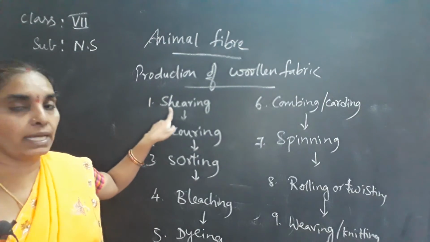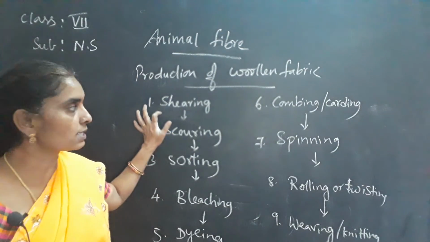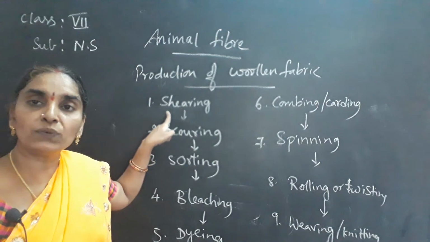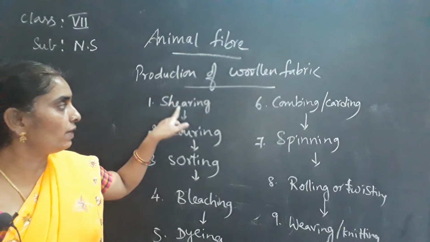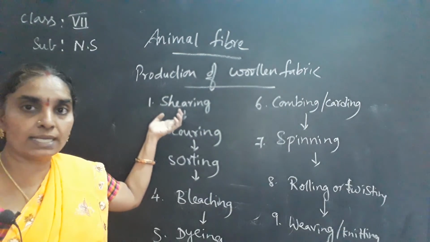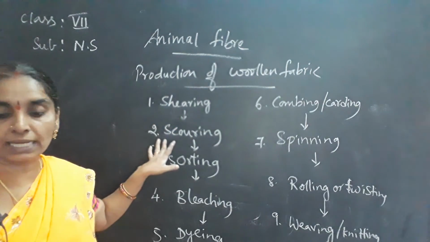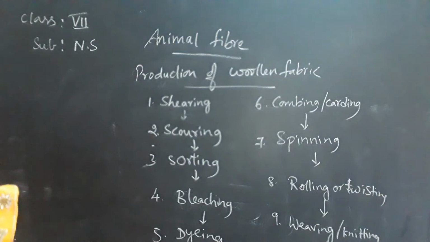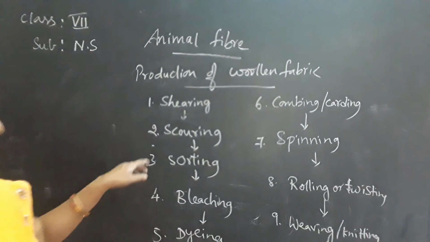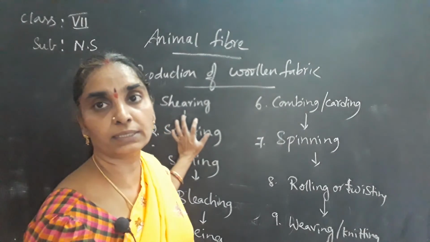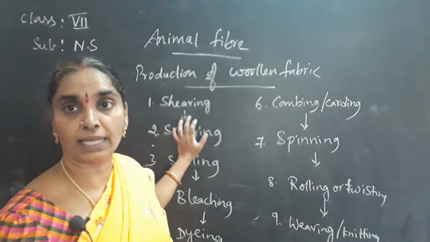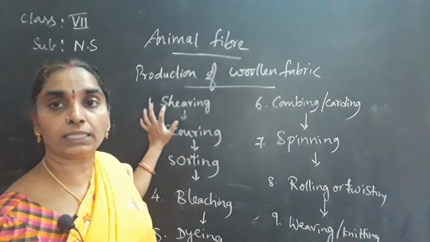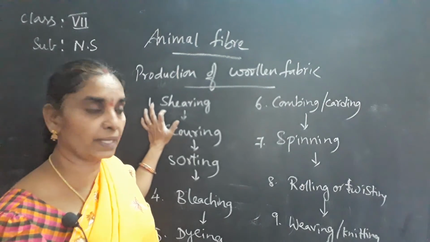First one is shearing. What do you mean by shearing process? Shearing process is removing the fleece from the animal skin in order to get the fleece, that is fibers from the animal. It is done in which season? Autumn or spring season only. Otherwise, in summer season the skin is protected with the hair it has. So it has to be cut or removed in the spring season.